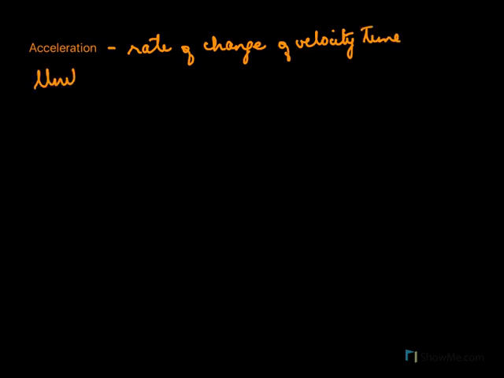So we defined acceleration as the rate of change of velocity with time. The unit of acceleration we have to remember is meter per second square, or you can write meter s minus 2. Another thing we have to remember is acceleration is a vector quantity.